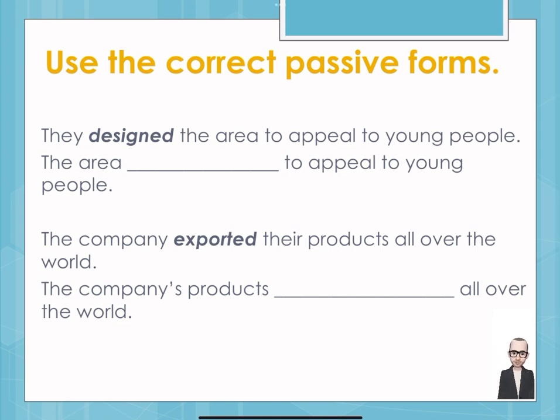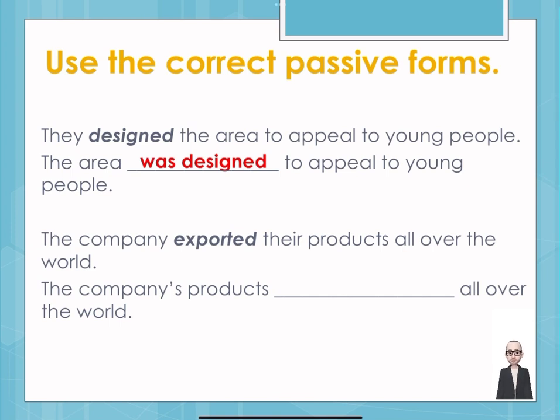Would you like to take a screenshot and fill in the answers? 3, 2, 1. Okay, so first one, the area was designed to appeal to young people. 2, the company exported their products all over the world.